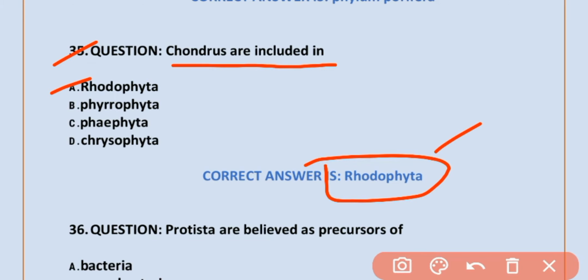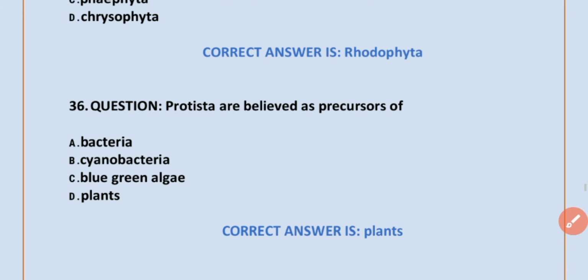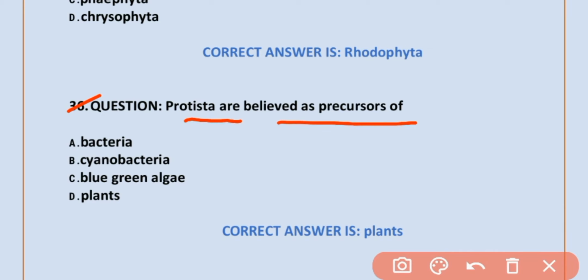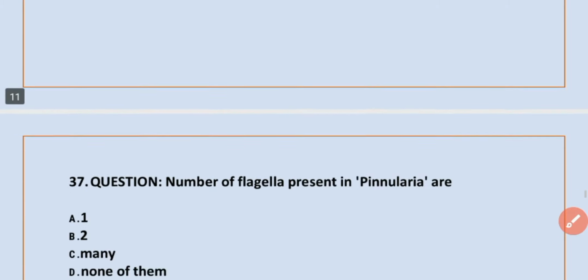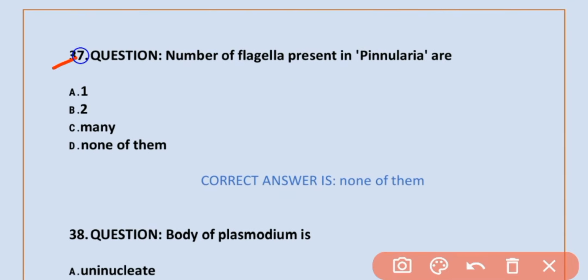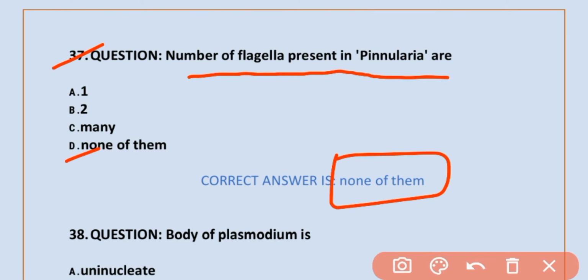MCQ number 36. Protista are believed as precursors of plants. Option D is correct. Plants. MCQ number 37. Number of flagella present in Paramecium is none of them. Option D is correct.